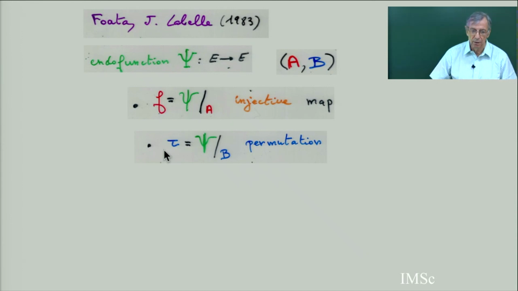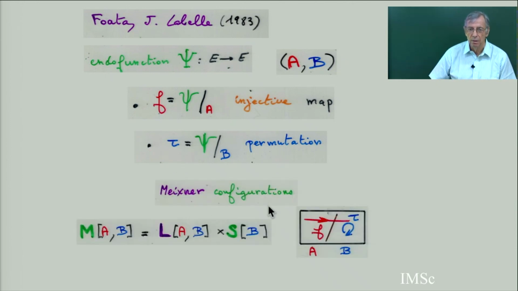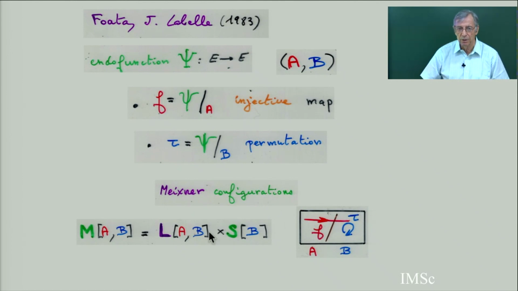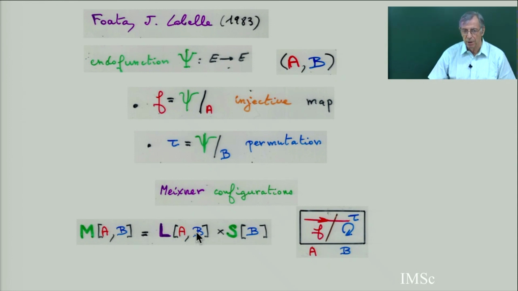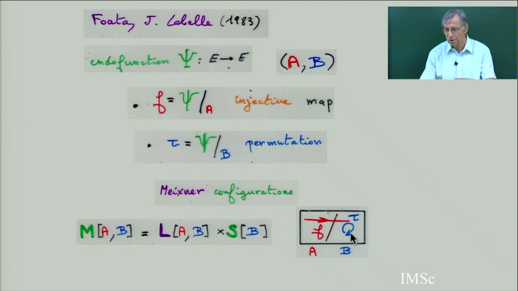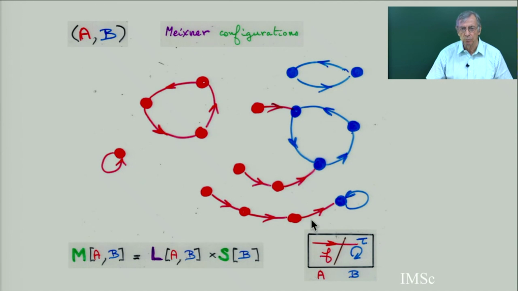This is a Mexner configuration. In other words, this is the picture, remember, of a Mexner configuration. It's a direct product of a Laguerre configuration, going from A to B, and the symmetric group, a permutation on B. In all this chapter, I put A on the left in red, and B in blue, and parameters related to A and B I try to put in red and blue too. If there is too much color, maybe I will put more color, but this is a Mexner configuration.